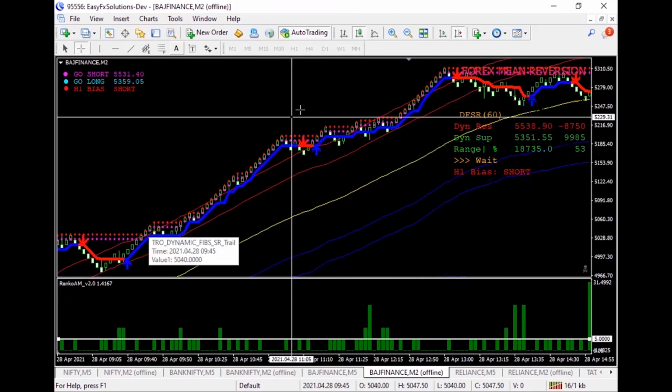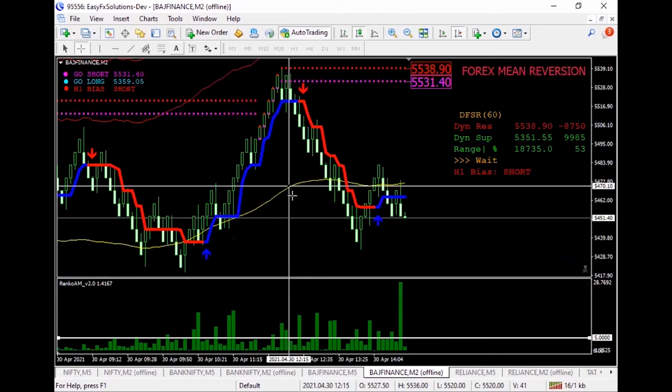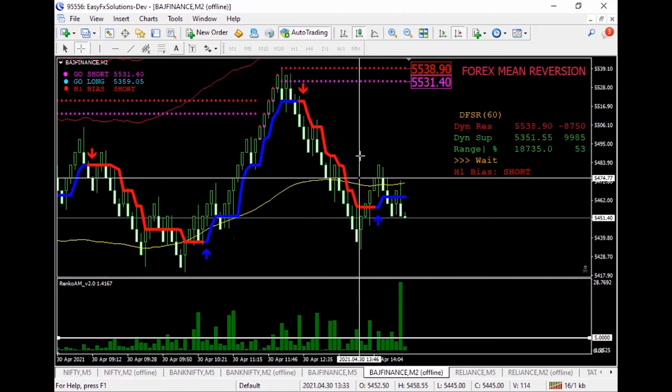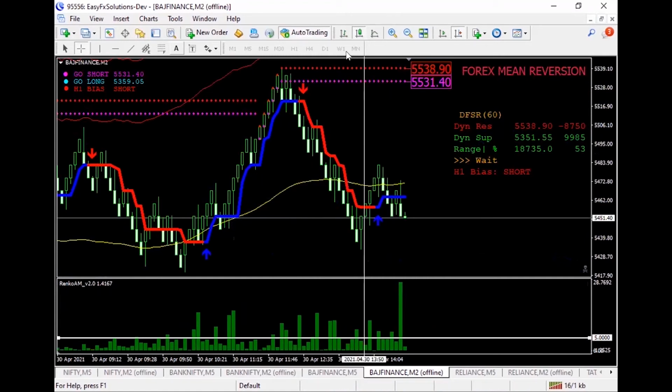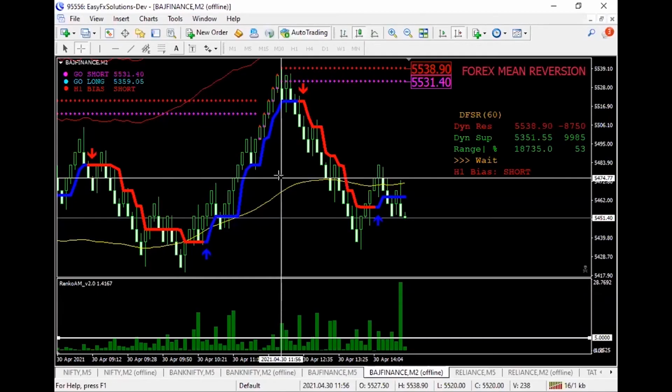Stop loss, gap up. In that way, I'll be able to take advantage of gap up or gap down if we are using trades based on the counter trend trading strategy. Another major challenge we have to face is that there is no set and forget strategy. Most people who trade BTST or STBT or take a positional trade can just put a position, maintain a stop loss, and go have a tea and come back. They don't have to sit in front of the terminal.